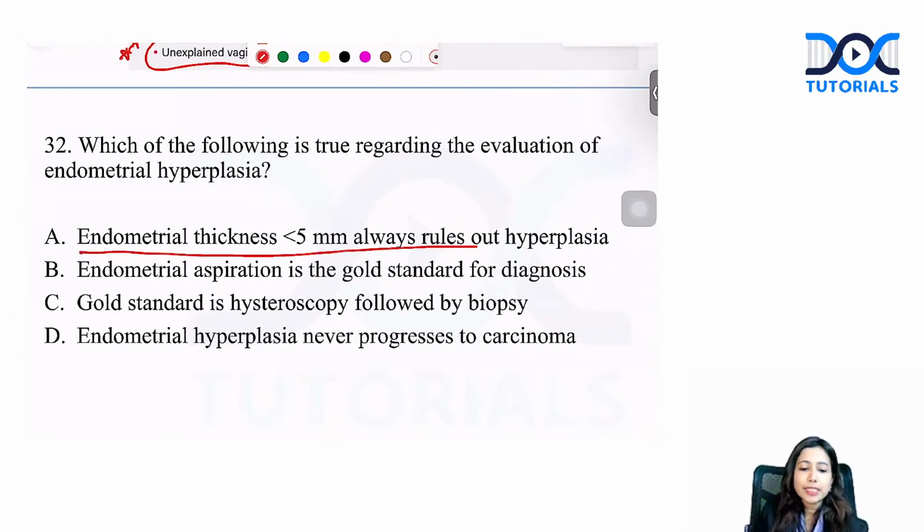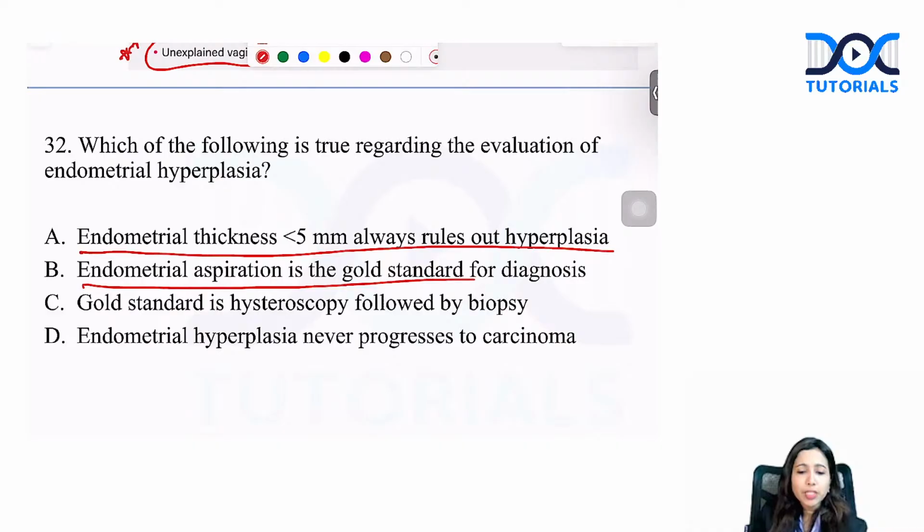Endometrial thickness less than 5 millimeter always rules out endometrial hyperplasia. Patients who have endometrial thickness more than or equal to 5 millimeter, we have more suspicion, pointing towards hyperplasia and possibility for cancer. That's why we take the biopsy. But still, even in patients with less than 5 millimeter, there is possibility of endometrial cancer, especially type 2 endometrial cancer. Type 2 endometrial cancer can happen even in atrophic endometrium.